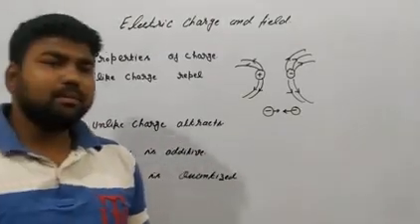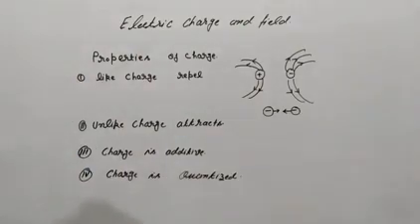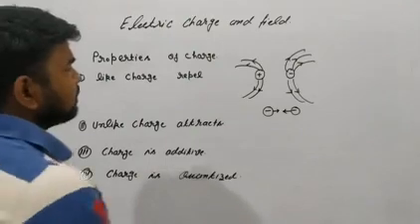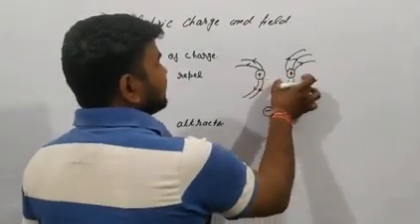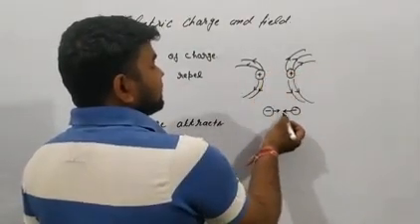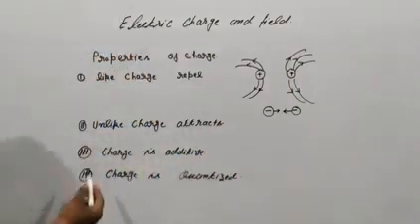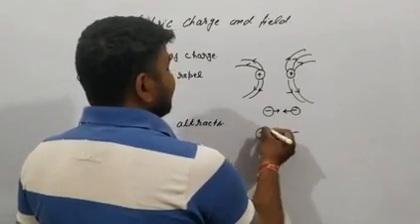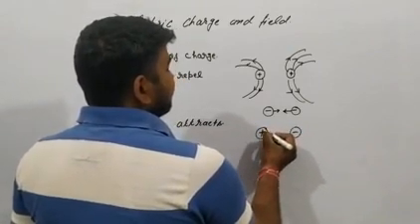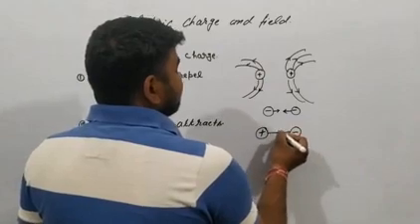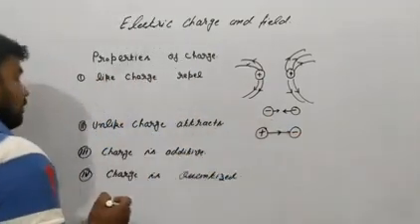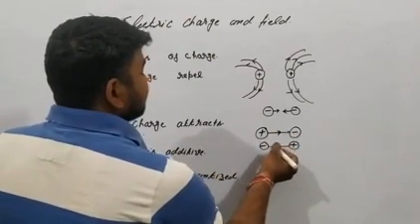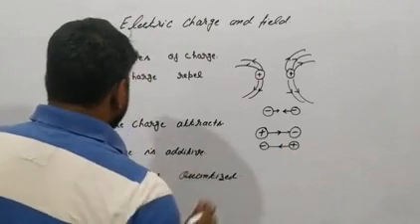And the next topic, properties of charge. Number first, like charges repel. Like plus and plus repel each other, and minus and minus repel each other. Unlike charges attract. Plus and minus attract each other, the electric field going from plus to minus, and minus and plus also attract, with the electric field from plus to minus.